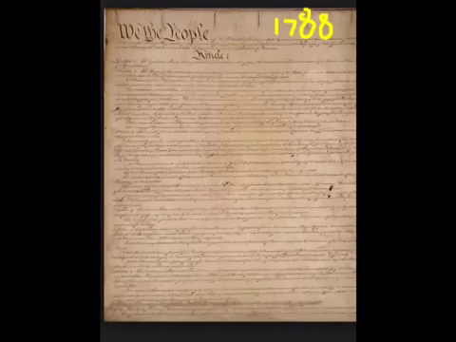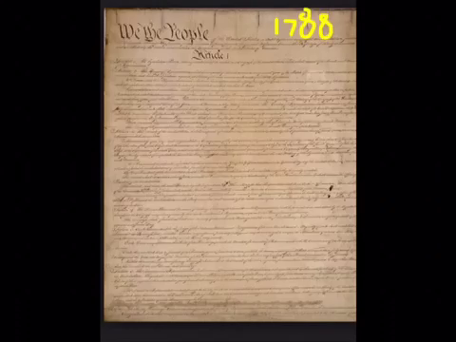The next and second to last event on this timeline of the American Revolution was the Constitution, which took place in 1788. I know you've been hearing the word ratified a lot with these treaties, and the definition of ratify is to put into action or put into place. So when you say you ratified a treaty, that means you put the treaty into place. The Constitution was ratified in 1788, but it was written in 1787 and has been in order since 1789.